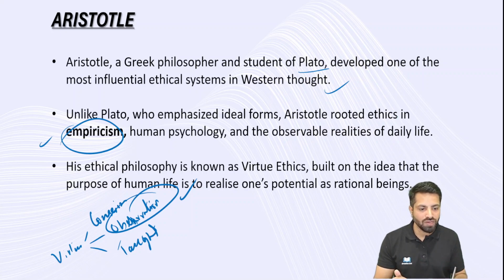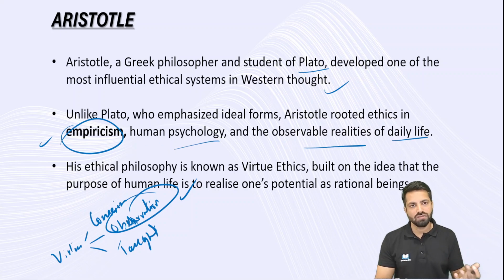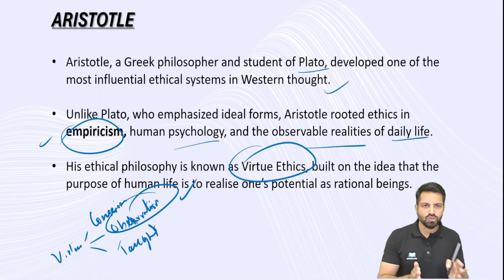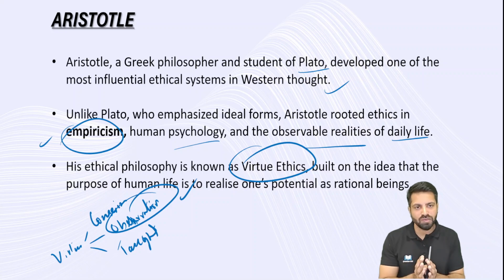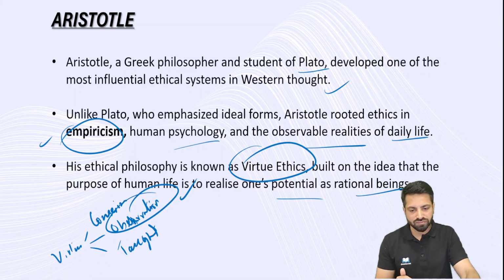So Aristotle rooted ethics in empiricism, human psychology, and the observation of realities in day to day life. Through my knowledge and my sensory understanding, I can understand what is right and what is wrong. And his ethical philosophy is known as virtue ethics. All the three are virtue ethicists. They precisely focused on your decisions and actions being based on these virtues, and built on the idea that the purpose of human life is to realize one's potential as rational beings.